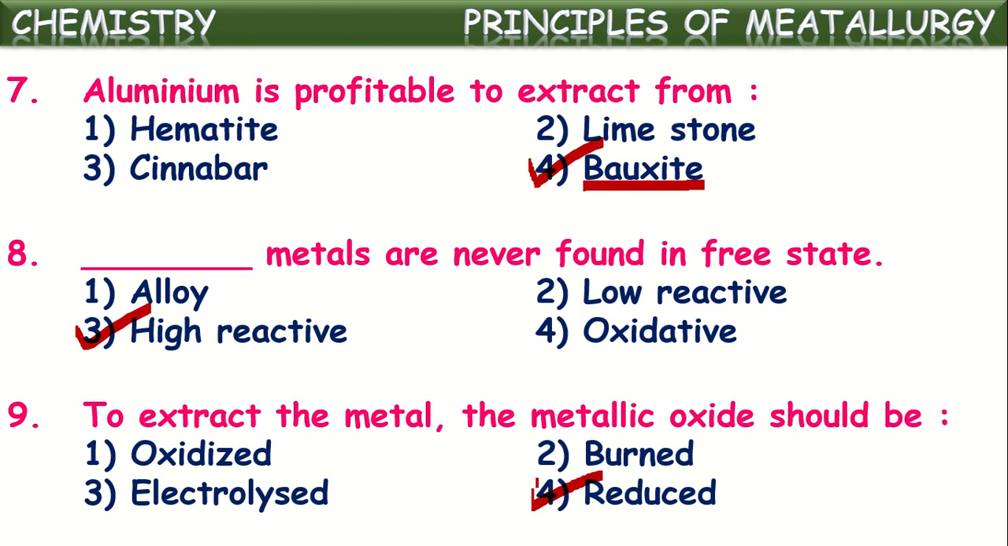We know what it means by reduction or reduced. What is that? Removal of oxygen. When a metal oxide loses oxygen, it converts into pure metal. That loss of oxygen is known as reduction. So metal oxide will be reduced to get pure metal from it. Okay, next one.